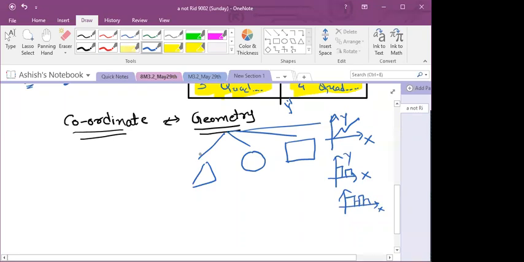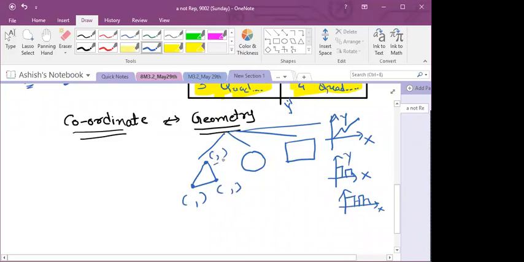Now, what do you mean by coordinate geometry? If we are providing x and y coordinates to each and every point of these geometric constructions, right?